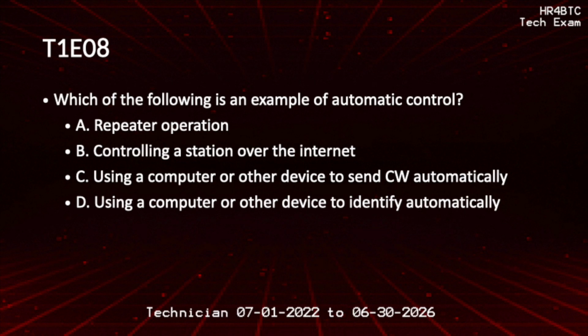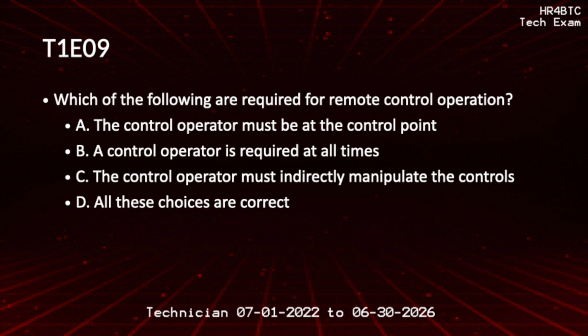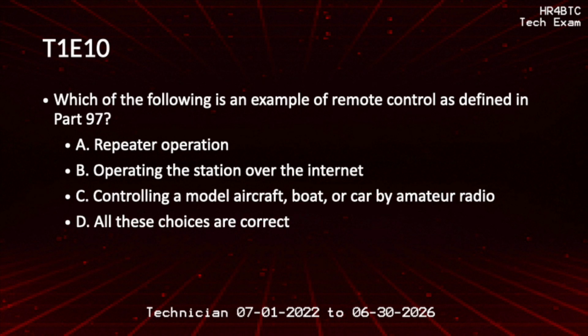Which of the following is an example of automatic control? Repeater operation. Which of the following are required for remote control operation? All these choices are correct. Which of the following is an example of remote control as defined in Part 97? Operating the station over the Internet.